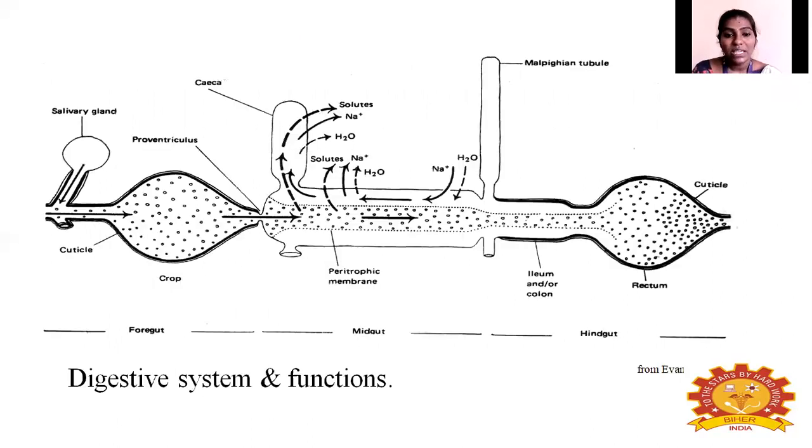Here you can see this is the peritrophic membrane. The digesting food is passing through it. The solutes, amino acids, water and ions are absorbed by the walls and the gastric caeca. Here you can see it is absorbing through the walls of the midgut and through the gastric caeca.